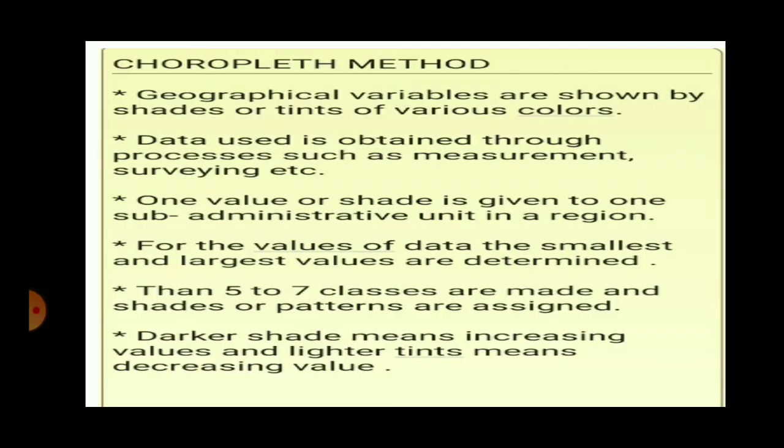Let us go to the next method, the choropleth method. Now, when the geographical variables are shown by shades or tints of various colors or one particular color on the map, such a map is called a choropleth map. That means in the choropleth method, the shading or a tint of a particular color is used. Suppose I am using green color, so I will be using different shades of green, light to dark. Okay, or it can also be represented using black and white patterns.